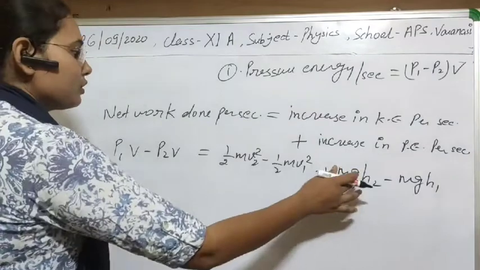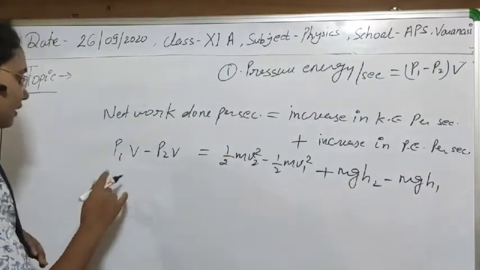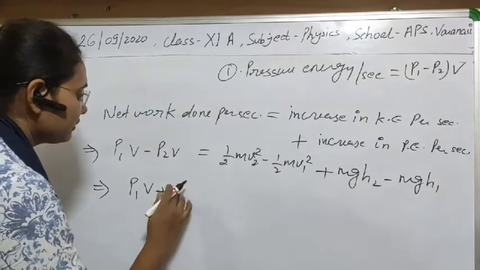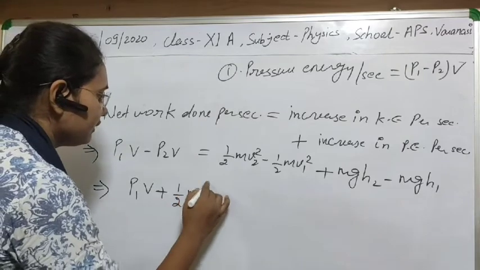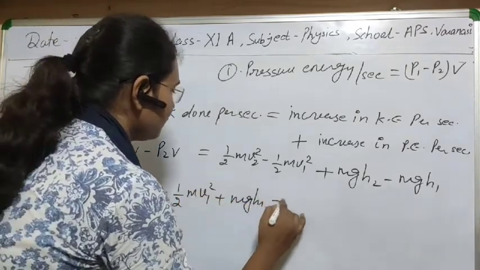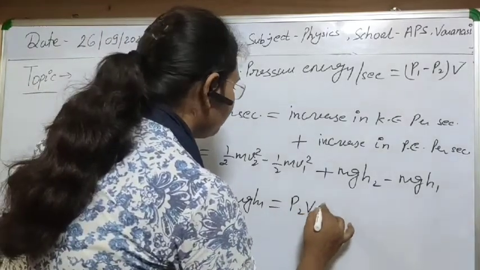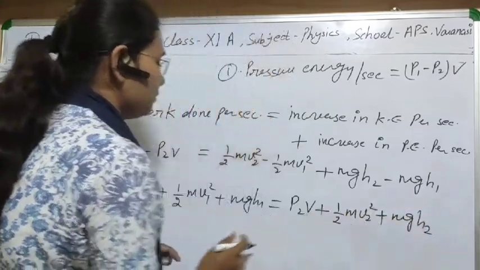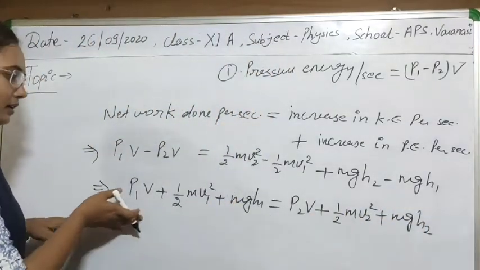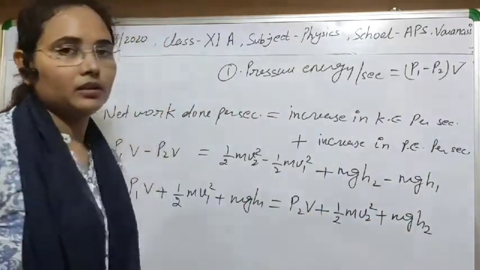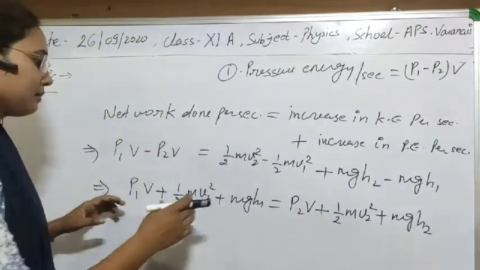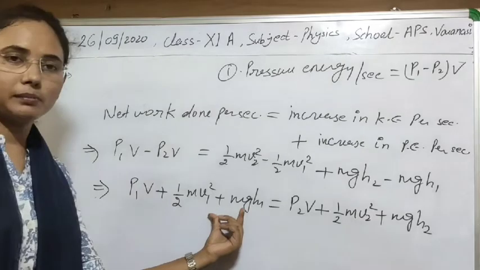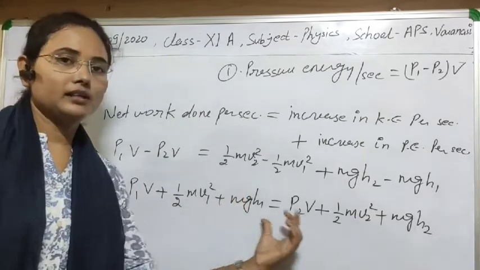Clear? We can also arrange them in a manner like P1V plus half m V1 square plus mg h1 equal to P2V plus half m V2 square plus mg h2. The factors related to point 1 are on one side, the factors related to point 2 on the other side. It means that, in summarized way, you can also see that these three energies per second at point A are equal to those at point B.